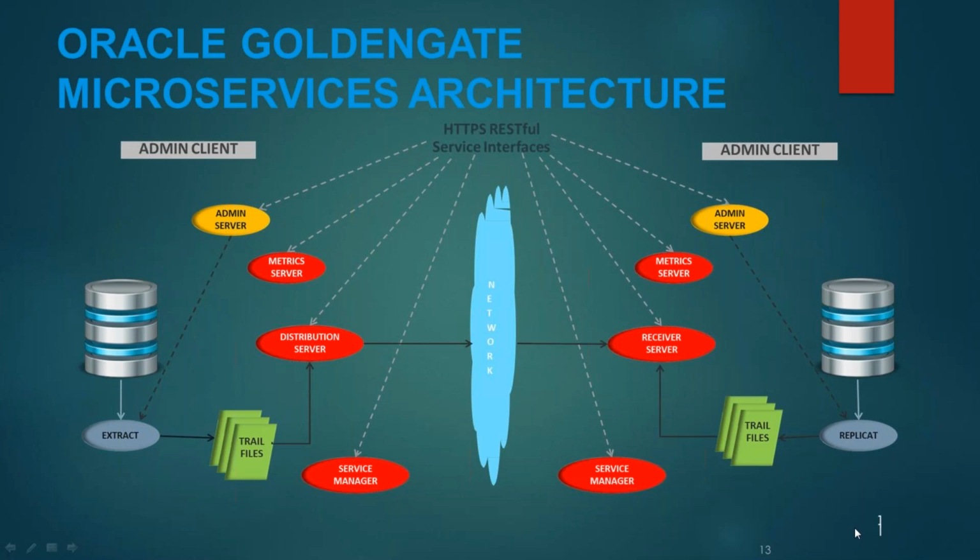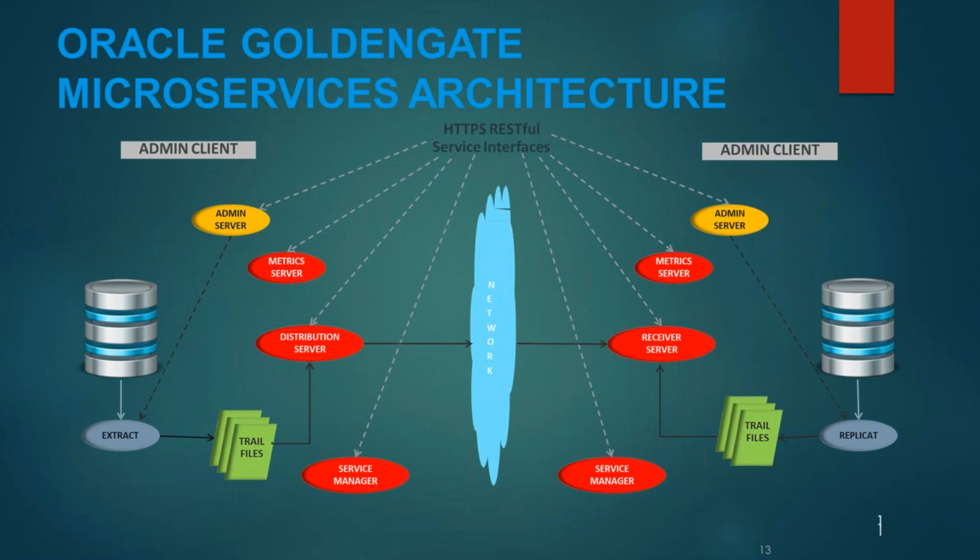Many technologies you have heard of are moving to microservices architecture, like ServiceNow. A lot of new technologies are right now moving to microservices. So microservices is the future of Oracle Golden Gate. The major advantages of microservices are that it is better scalable, easier to manage, and easily maintainable, and you can perform multiple deployments.